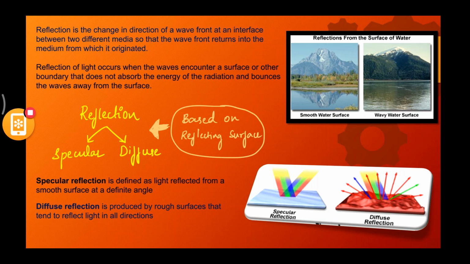Any doubts in this particular slide? So we should be understanding what is reflection first. Then we should be understanding what is happening to the incident ray. Everybody knows what is incident ray, right? So now what is happening to the incident ray after it is striking the plane? Now you should be understanding, basing upon the reflecting surface, what are the two different types: specular reflection and diffuse reflection. What is the definition?